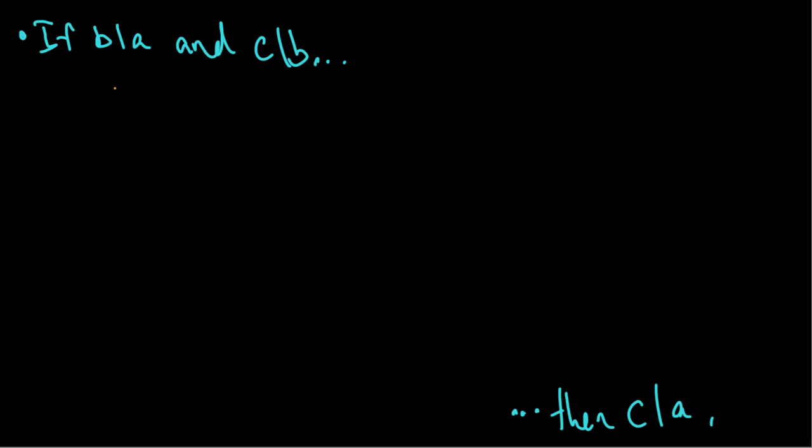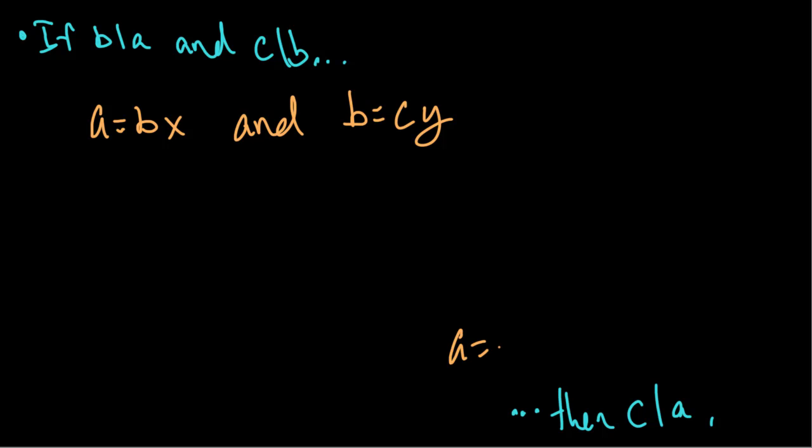So if B divides A and C divides B, that means that A is equal to B times some random integer x, and we'll say B is equal to C times some integer y, right? Now, okay, I'm not really sure where to go from here. So how about we look at our then statement and unravel the definition right before it, right? We want to show that C divides A, so that means that we can say that A is equal to C times some integer x, right?